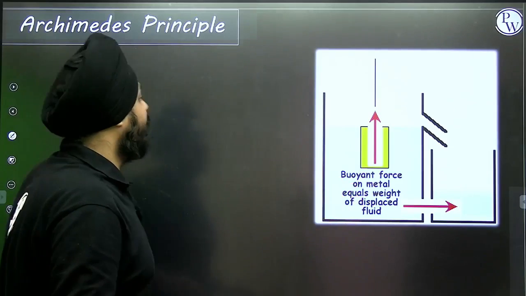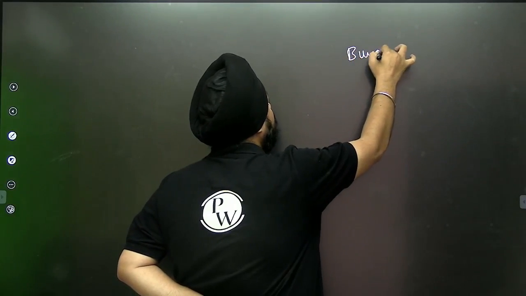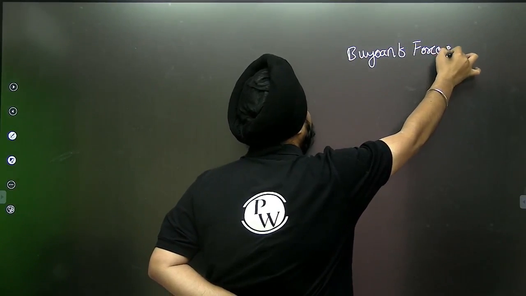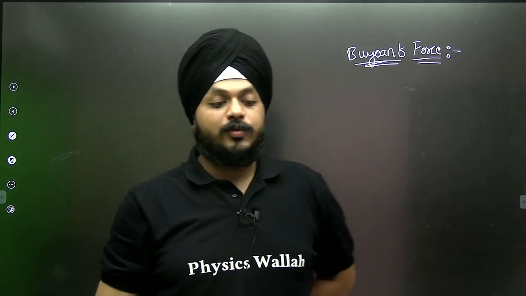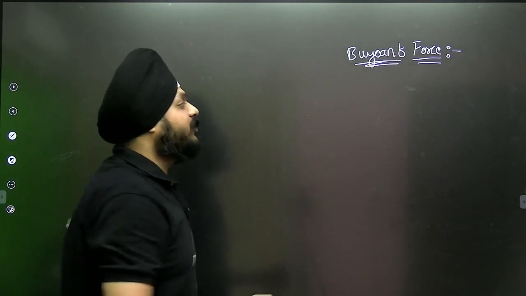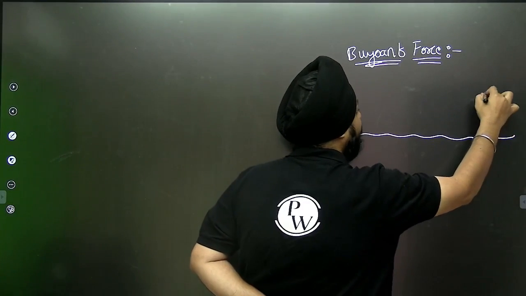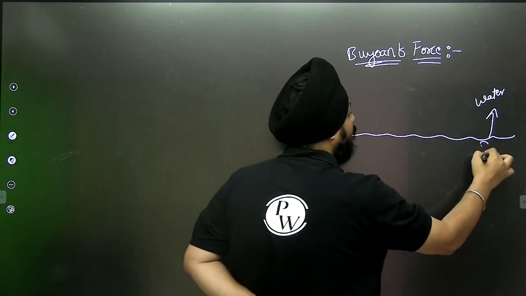and here comes the concept of buoyant force. What actually is the buoyant force? Let us take an example. Suppose this is the water level, the surface level.